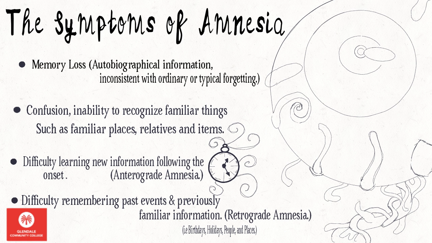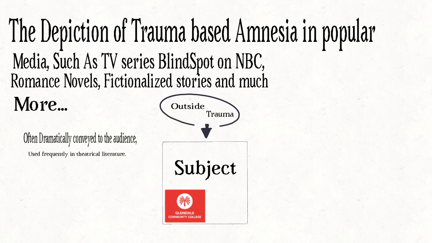Symptoms of amnesia include memory loss inconsistent with normal forgetting, confusion, the inability to recognize things that are familiar like people, places, or things, difficulty learning new information before the onset, difficulty in remembering past or previously familiar information, i.e. birthdays, holidays, people, things, and places. Depiction of trauma based on amnesia in popular media is often conveyed in a dramatic or theatrical format.